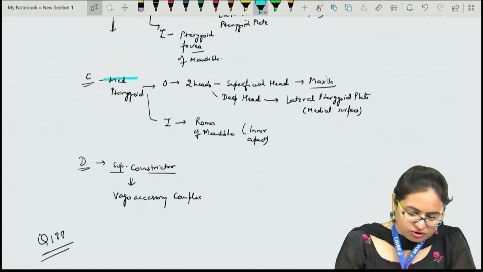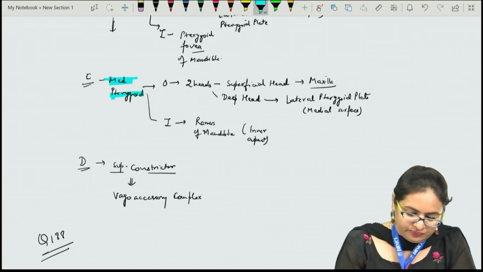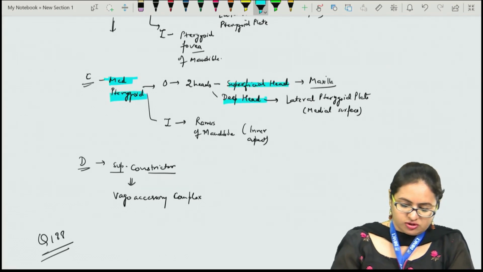According to the question, the muscle we are talking about is the medial pterygoid muscle, and it is a quadrangular muscle having a superficial head and a deep head. So this option is correct.